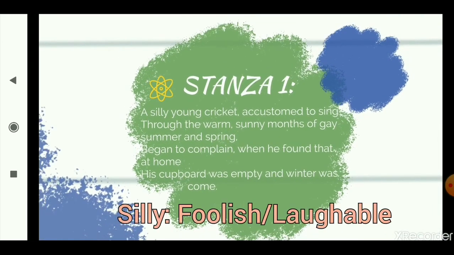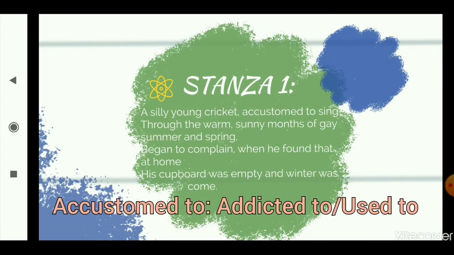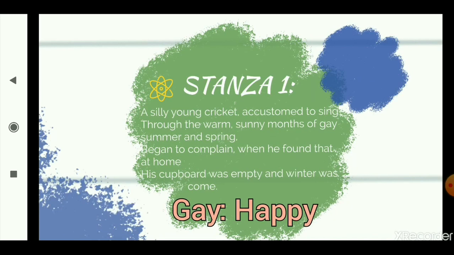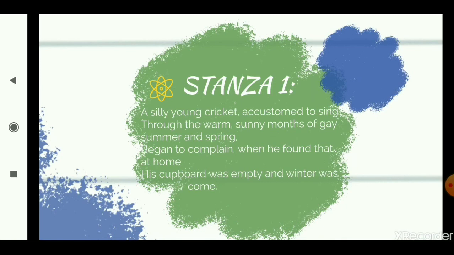Let's go back to the first stanza. Let's see. A silly young cricket. So he's a foolish young cricket, and he's accustomed. Accustomed means he's very used to. So he's accustomed to sing. What does he do? He sings. He sings through the warm sunny months of gay. Gay means happiness. Gay months of summer and spring. So what does he do? He just sits idle. He just sings around and lazes around and goes here and there, being happy and singing and chirping around. He doesn't do any work.